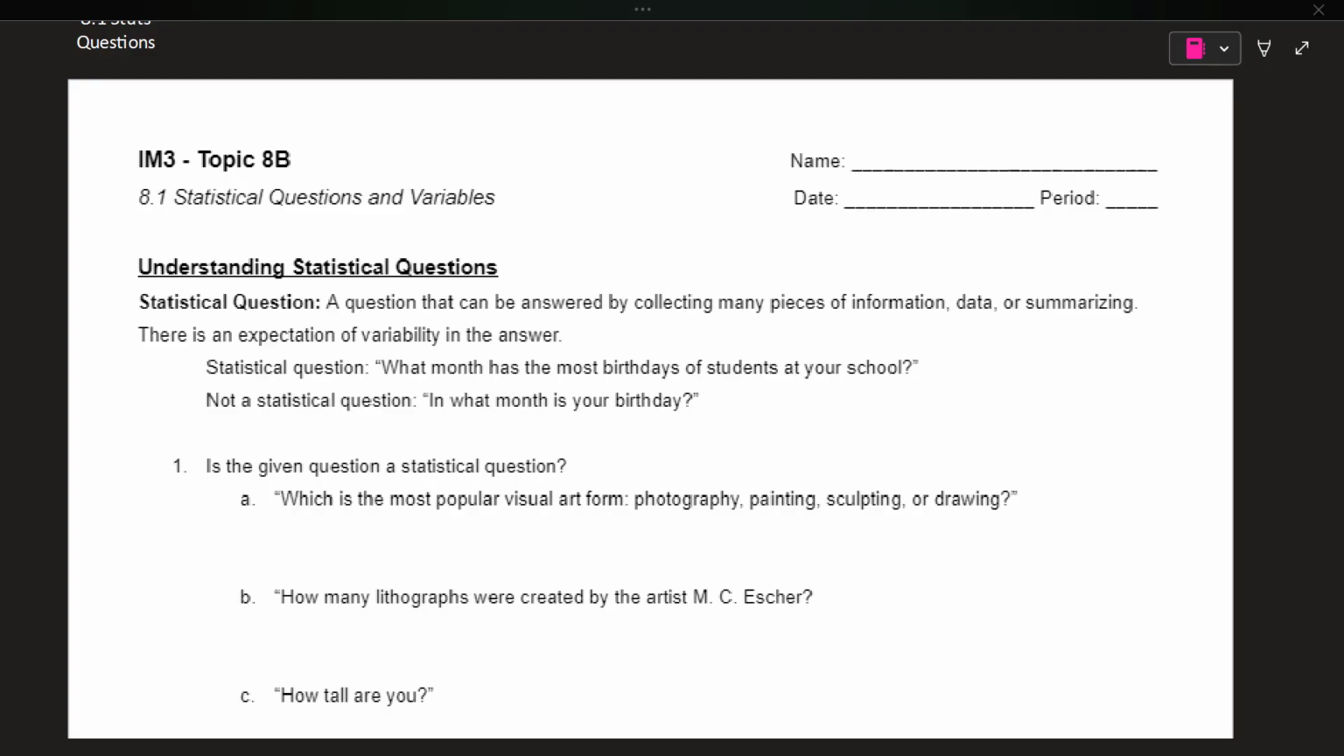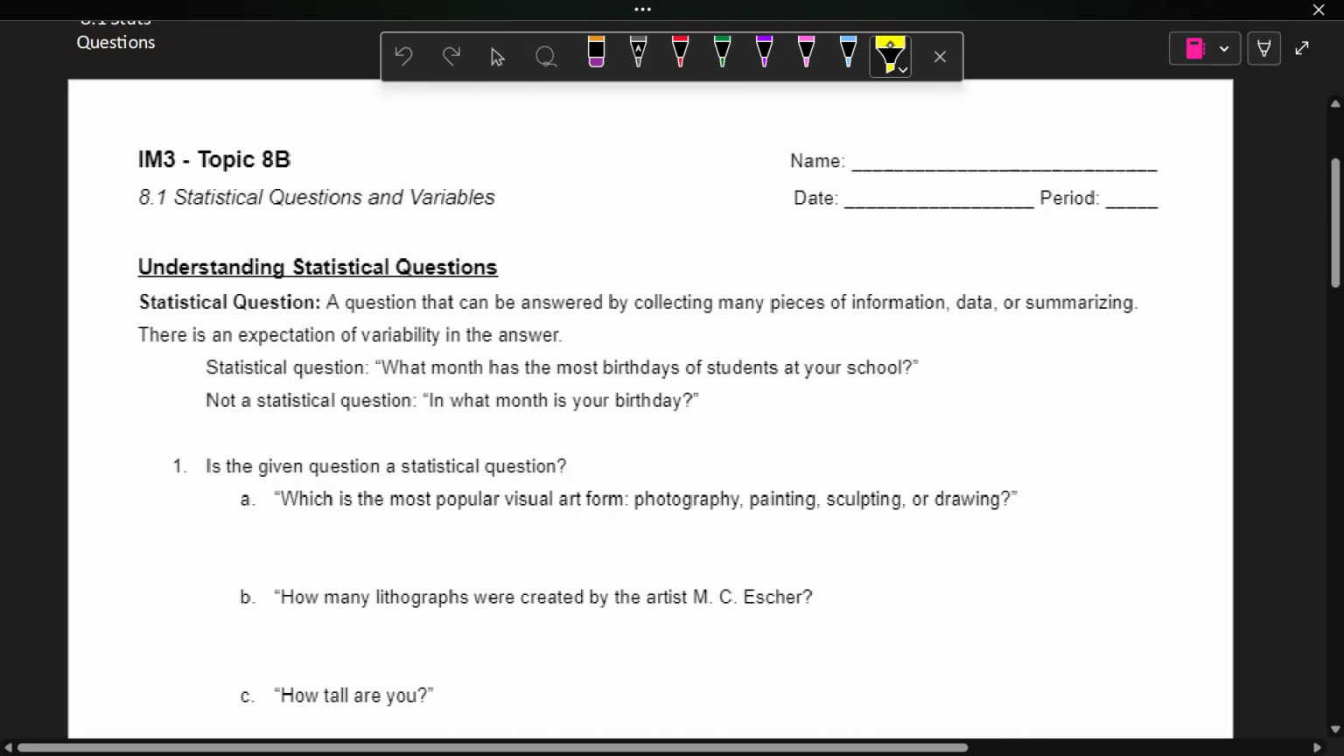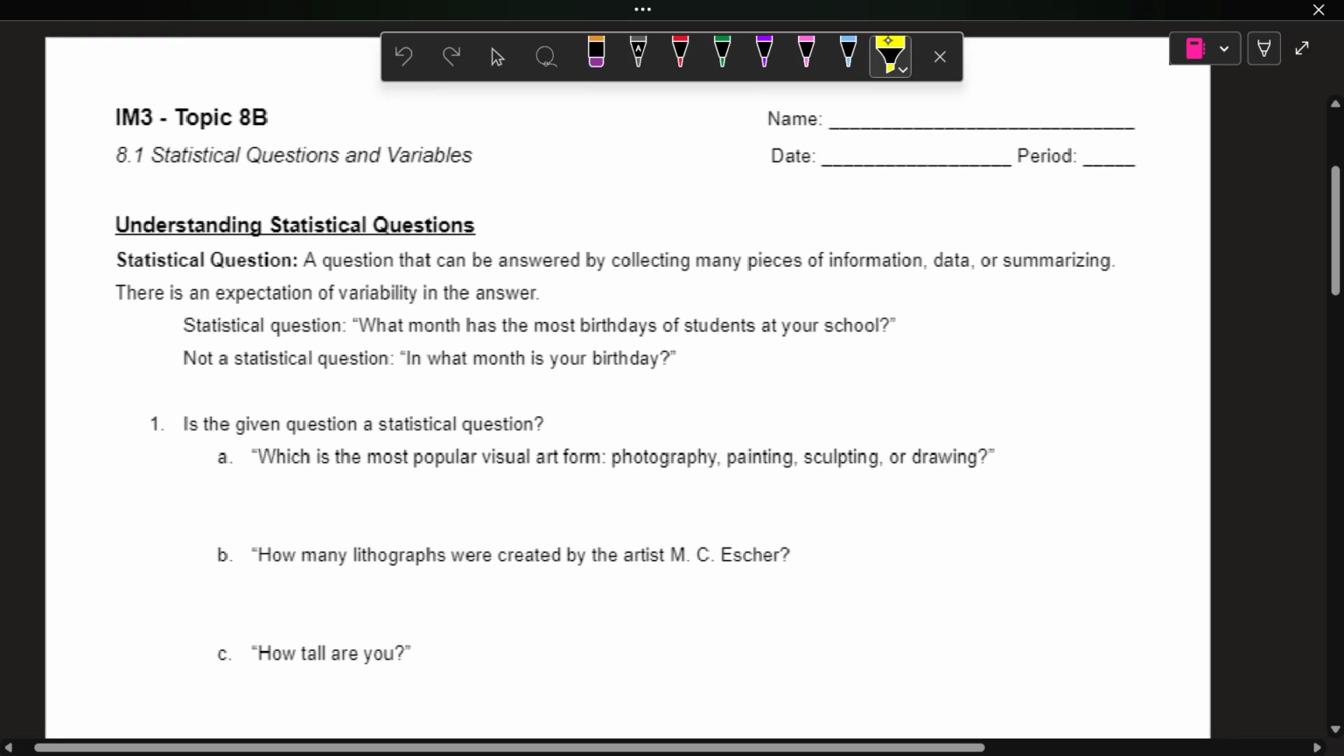All right, let's take a look at topic 8B, starting with section 8.1, statistical questions and variables. So first off, a statistical question is a question that can be answered by collecting many pieces of information, data, or summarizing. Not just one piece of information, but many pieces. And I think the key here is there's an expectation of variability in the answer. So, meaning you're not going to get the same answer each time that you ask it. So that's what I would look for as the key.